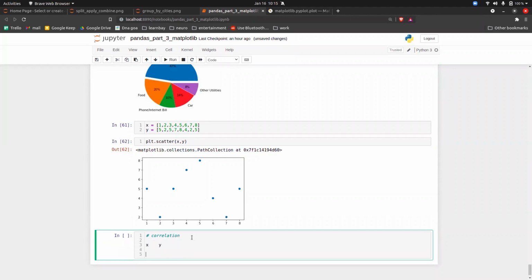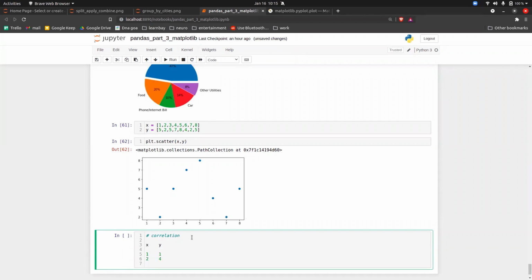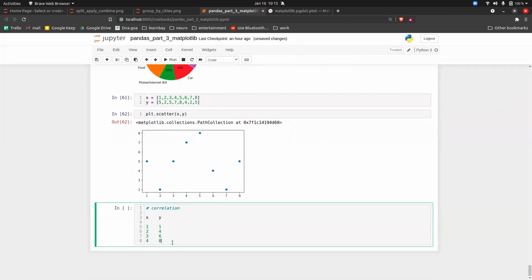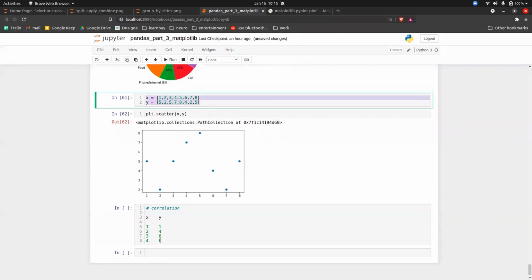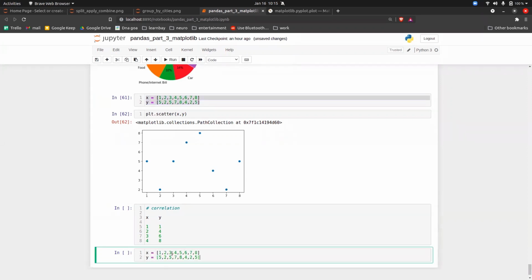Okay, when x is 1, y is 1. When x is 2, y is 4. When x is 3, y is, let's say, 6. When x is 4, y is, let's say, 8. Okay, so if I plot this same graph, let me show you, let me plot it. So x is 1 2 3 4 5 6. Okay, let's go till there, and then this will be what?